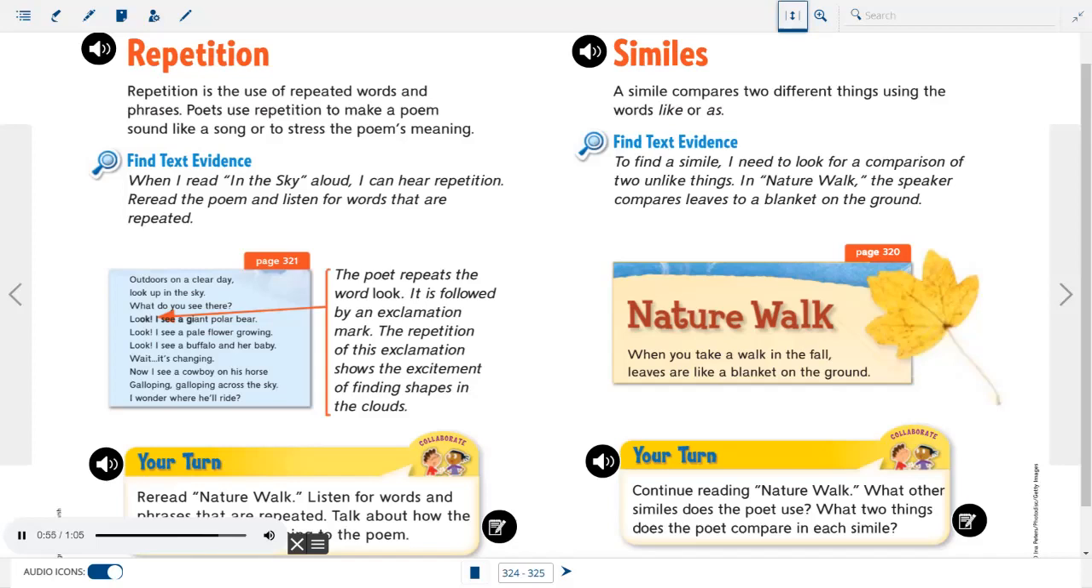The poet repeats the word look. It is followed by an exclamation mark. The repetition of this exclamation shows the excitement of finding shapes in the clouds.